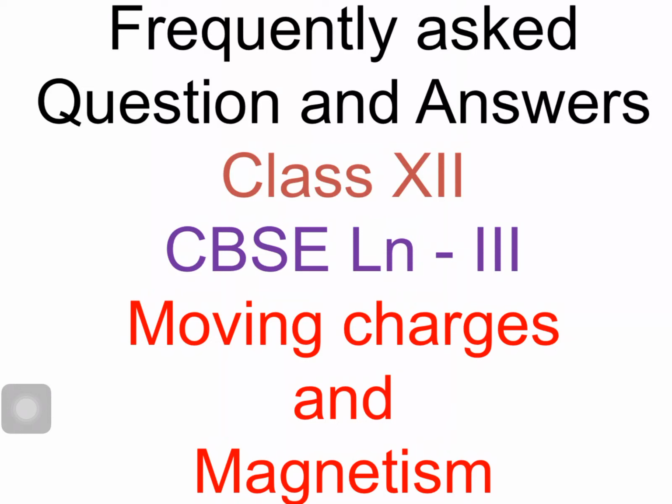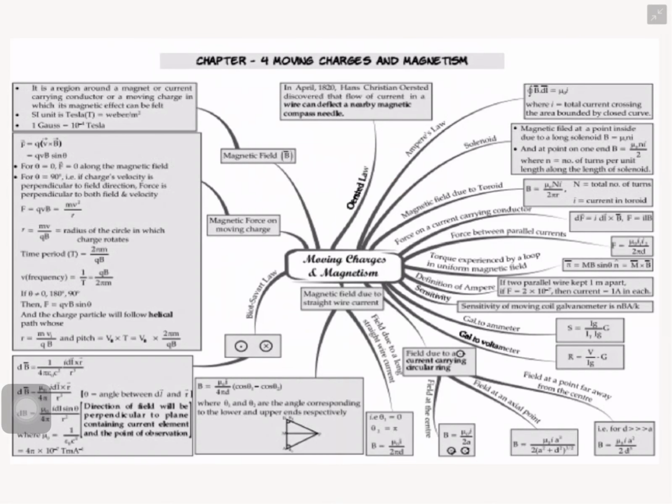See, you can see the mind map or total idea about the lesson, moving charges and magnetism. In this lesson, I hope you all have the idea. What is that? Suppose a charge is in motion, what happened? That is a moving charge. Charges in motion is nothing but, simply you can call it as current.